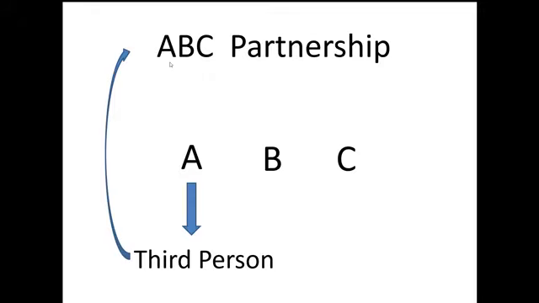Number 1, the partner must be duly authorized, whether express or implied. Or number 2, dapat nakipag-transact siya sa third person, not in his own name, but in the name of the partnership. Pag present yung dalawang requirement na yan, that is actually transaction between partnership and a third person.